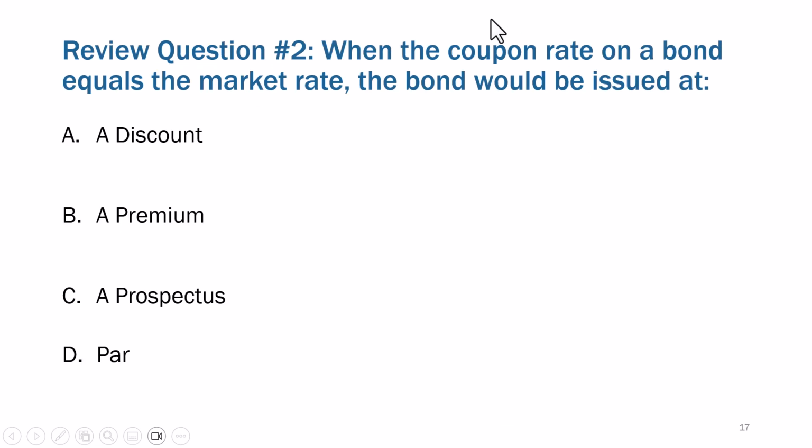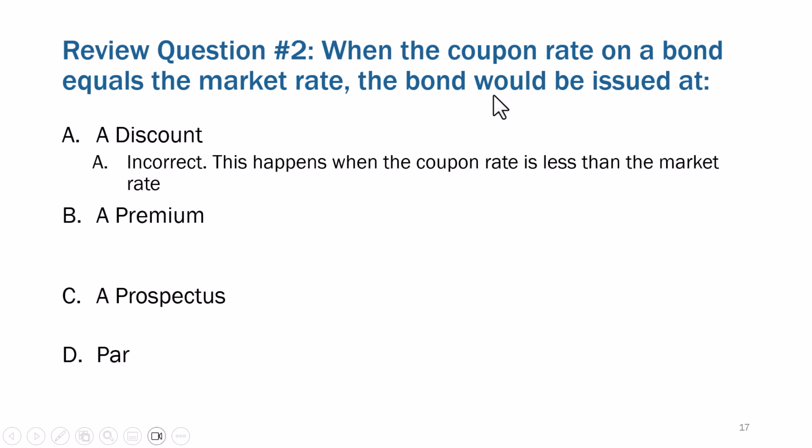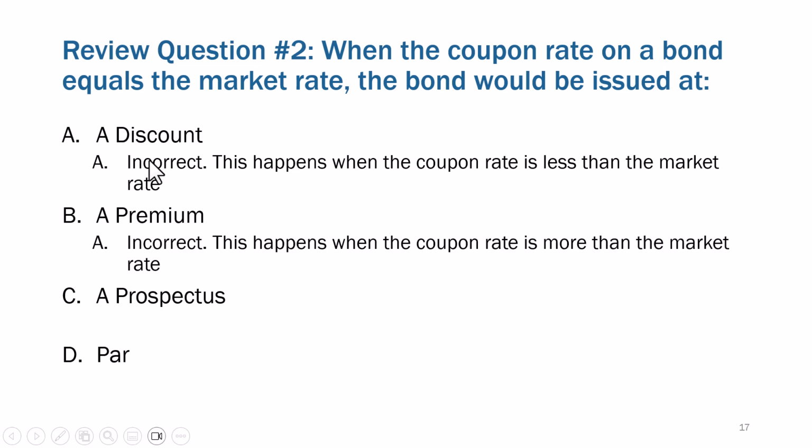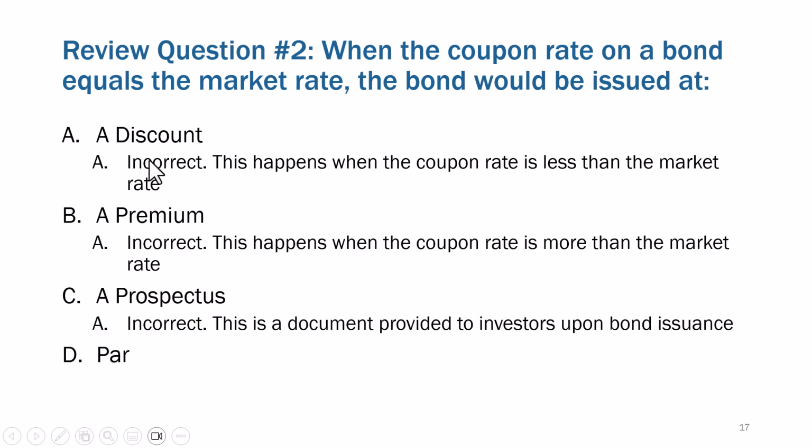So the review question here says, when the coupon rate on a bond equals the market rate, the bond would be issued at what? When the coupon equals market, the bond is not issued at a discount. It's not at a premium. It's not at a prospectus. That's not a rate. It is issued, we would say, at par.